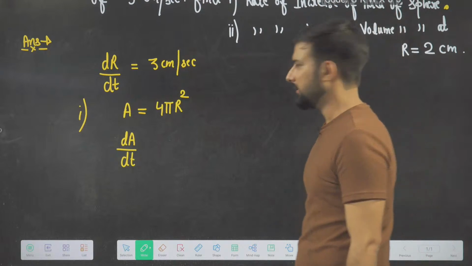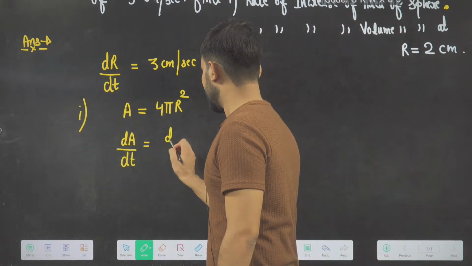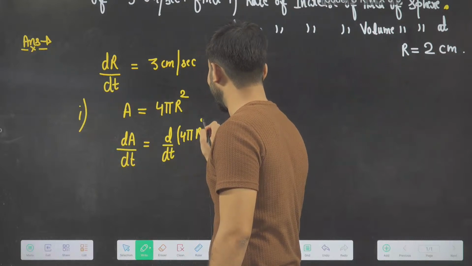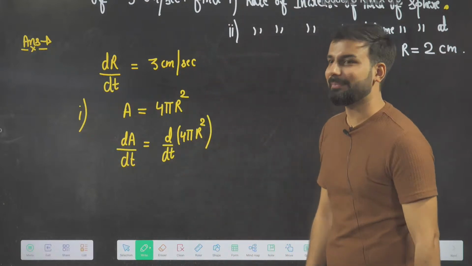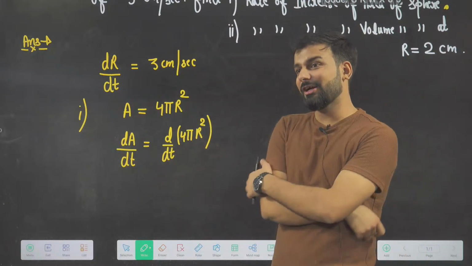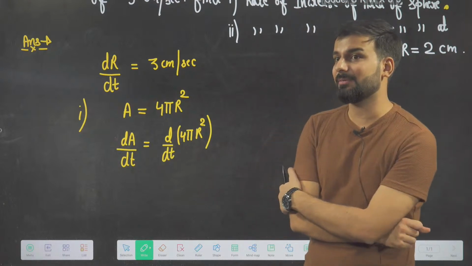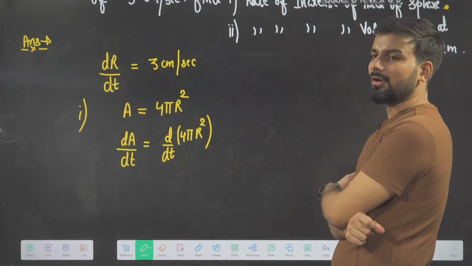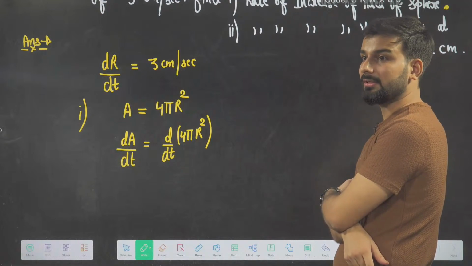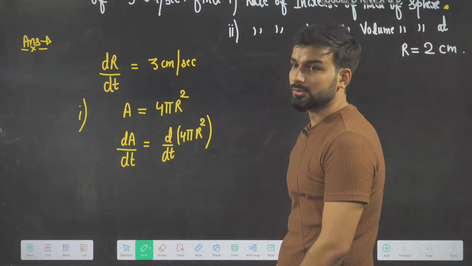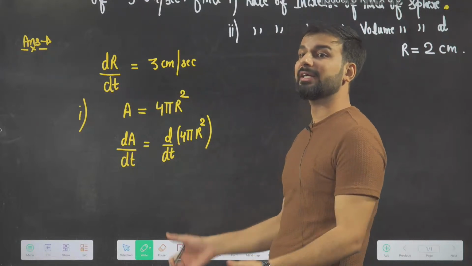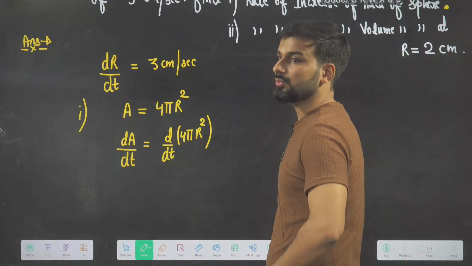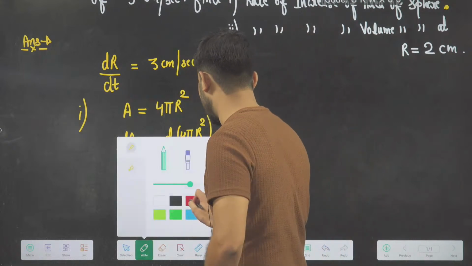Then the next step: d by dt of 4 pi r square. Now what will happen? t and r, same variable or different variable? Tell me everyone. Different variable. If the variables are different, I can't differentiate directly. So which rule do I have to bring here? Chain rule. Now this is the application of chain rule.